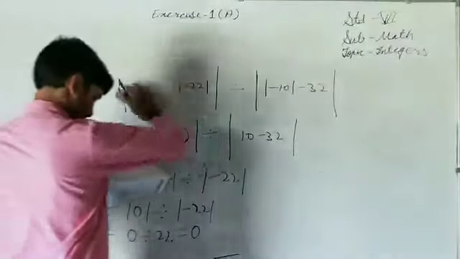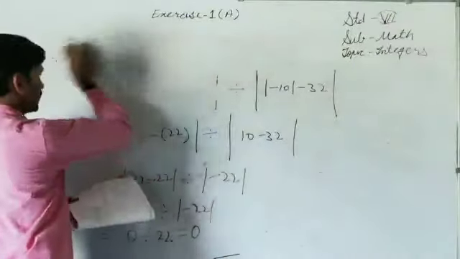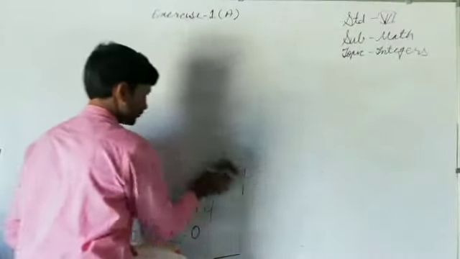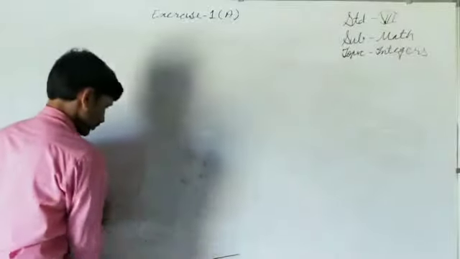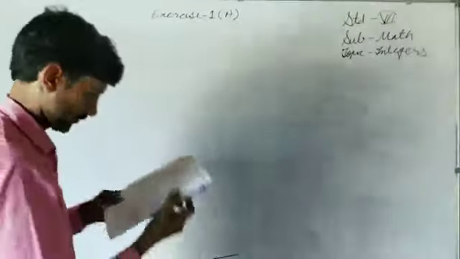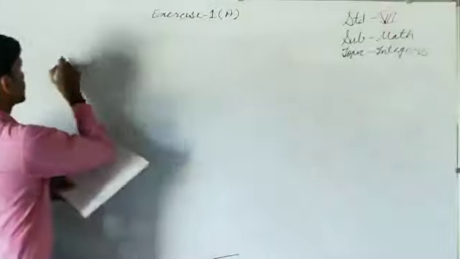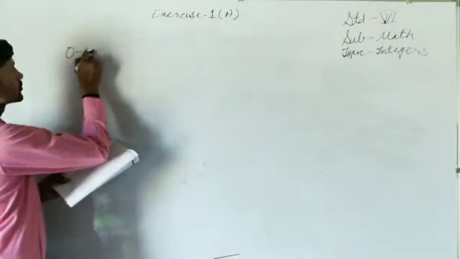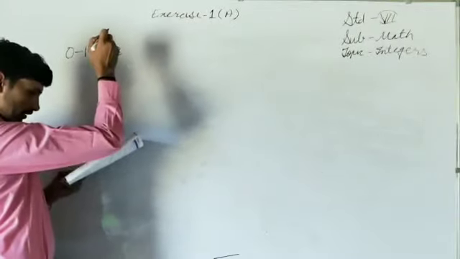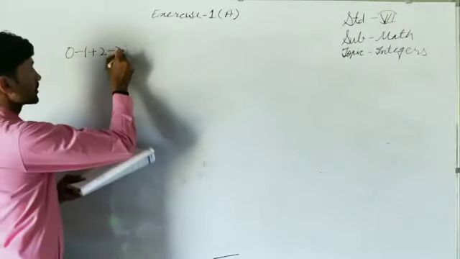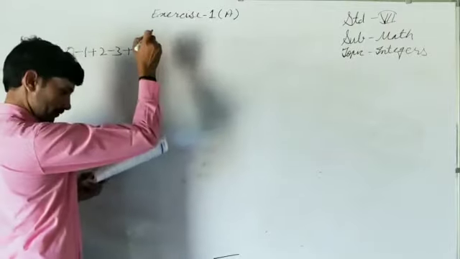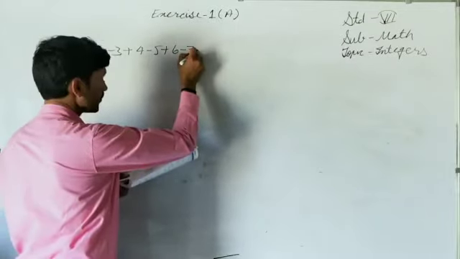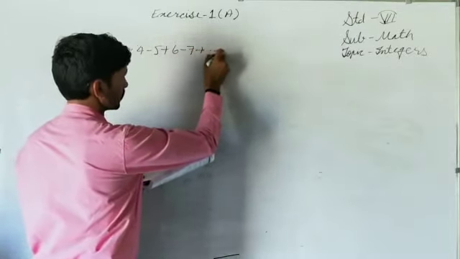Look at now the 15th question. In the 15th question we only have to identify a particular order. What is it? It is written 0 minus 1 plus 2 minus 3 plus 4 minus 5 plus 6 minus 7 plus dot dot.